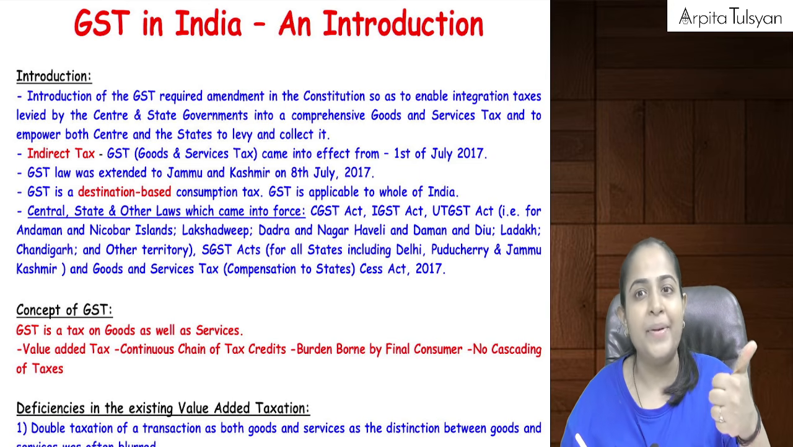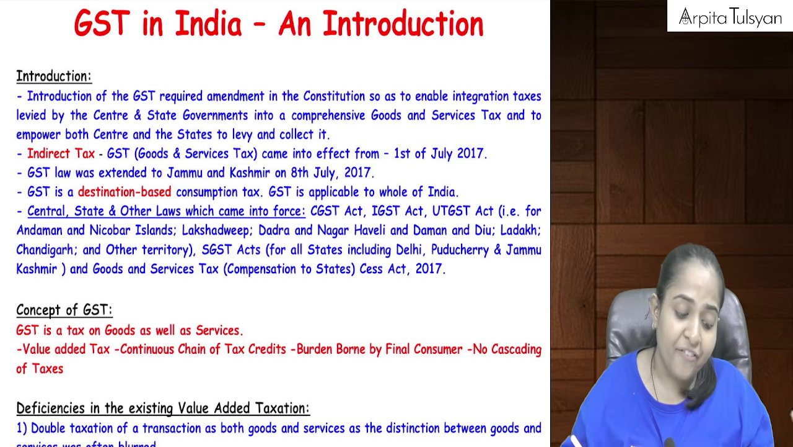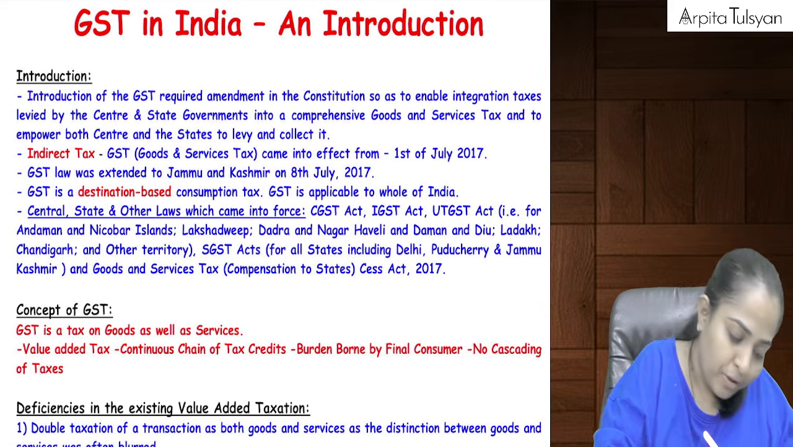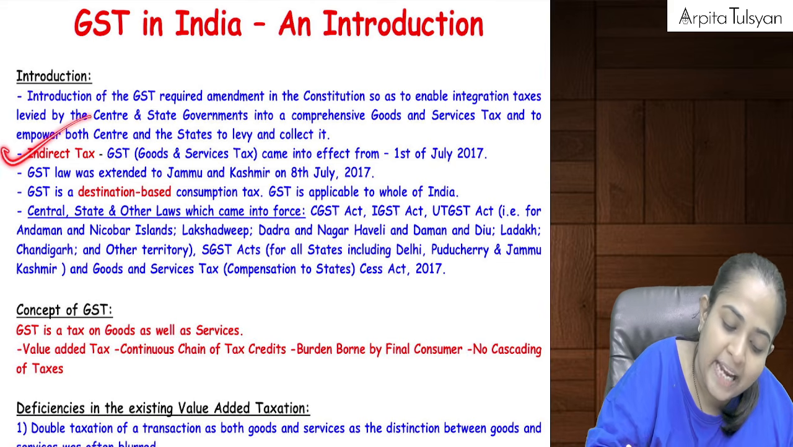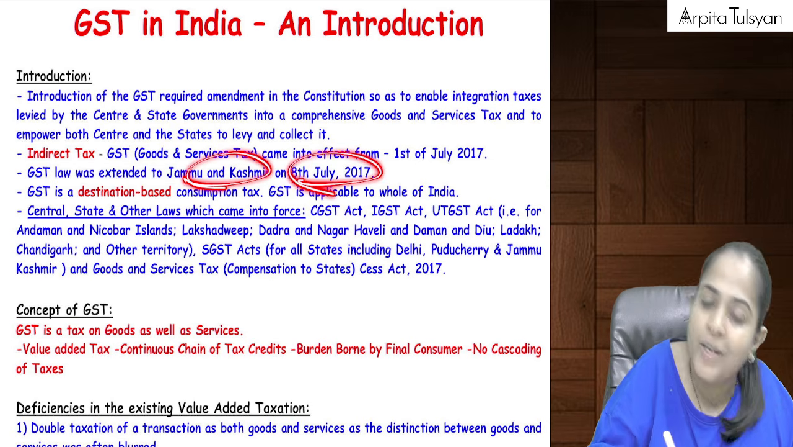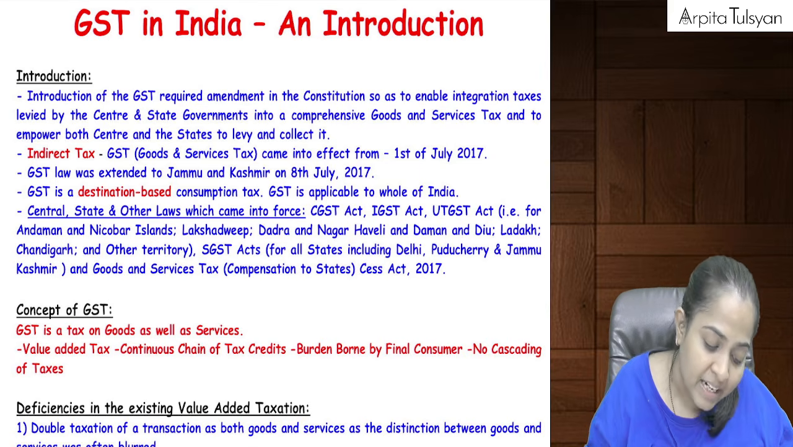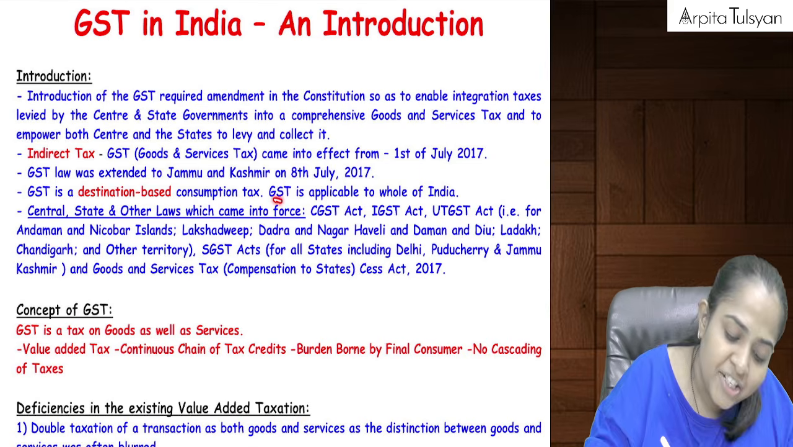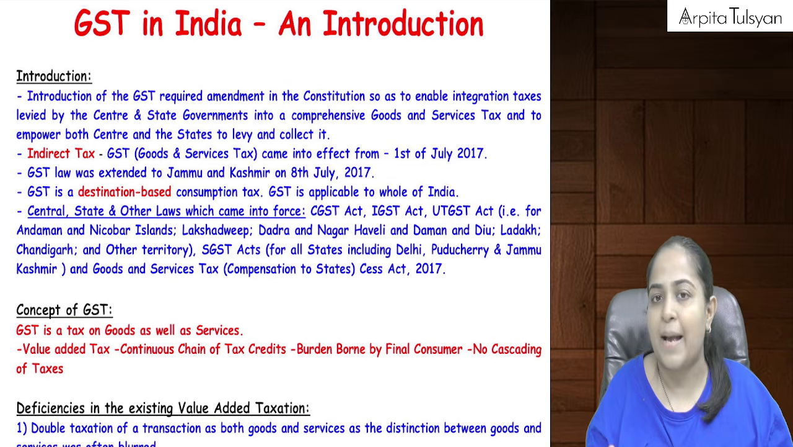Okay, that amendment in the constitution was done, and then different types of GST acts were introduced. So that is the first point. Another point is it came into effect from 1st July 2017. It was extended to Jammu Kashmir on 8th July 2017, and GST is a destination based consumption tax. GST is applicable to whole of India.